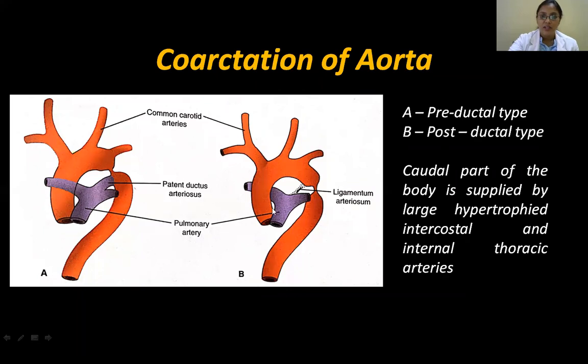Okay. So what happens in such coarctation of aorta? Already the common carotids and subclavians are given. So the upper part, that is the head and neck region and limbs, are well supplied by the blood. But because of this narrowing, there will be a decrease in the blood supply to the rest of the body. So because of which there will be the other arteries, like from your subclavian you get the internal thoracic artery. That will become very big, and that will, through anastomosis, supply the rest of your body.